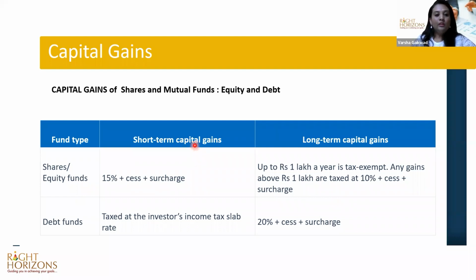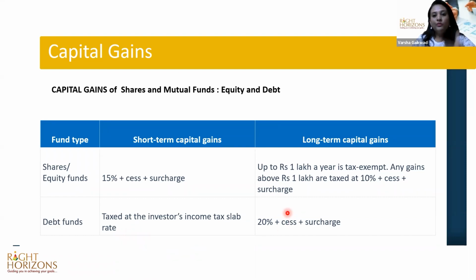Now, for shares and equity funds, if you're making a short-term capital gain, if you have realized a gain within 1 year, then you have to pay 15% of the gains as tax plus cess and surcharge. If you have sold it after a year and have made gains of more than 1 lakh in a year, then gains over 1 lakh are taxed at 10% plus cess plus surcharge. In the case of debt mutual funds, if it is a short-term capital gain, you are taxed as per your income tax slab rate.